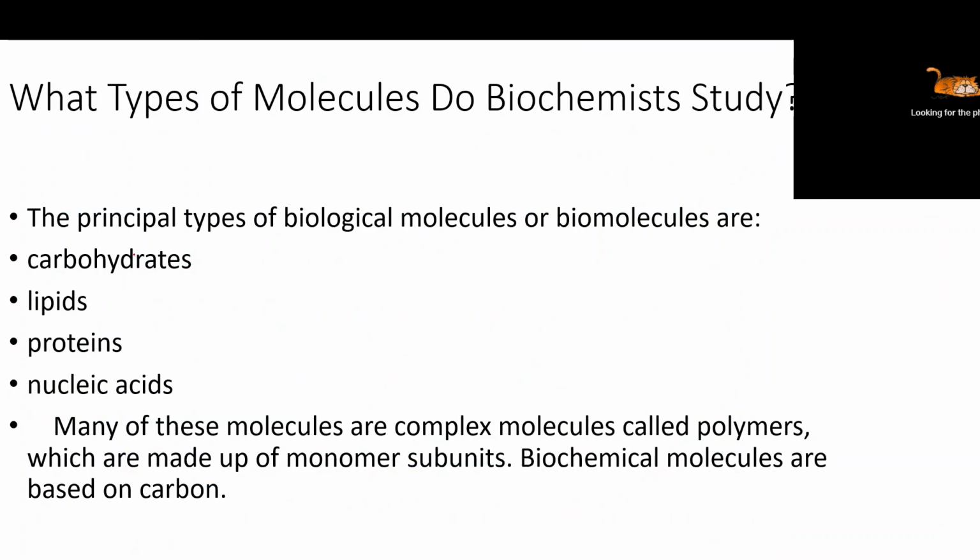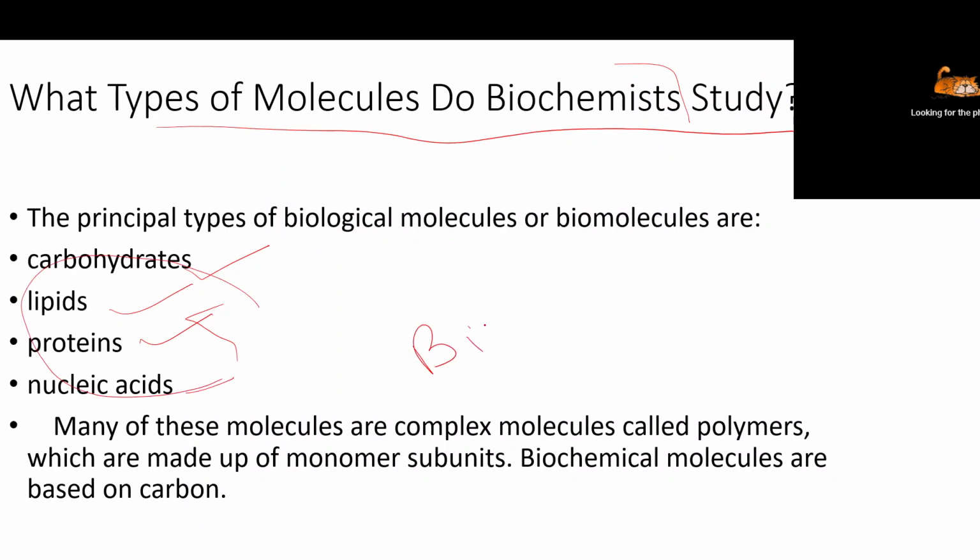Okay, so mainly what types of molecules does biochemistry study? Who are studying biochemistry, or for application, what type of molecules are we going to work with? So already we discussed that. Mainly this biochemistry subject includes carbohydrates, then lipids, then proteins and nucleic acids. These are called the biomolecules. So always remember, you have to remember this word. So mainly our subject includes biomolecules.